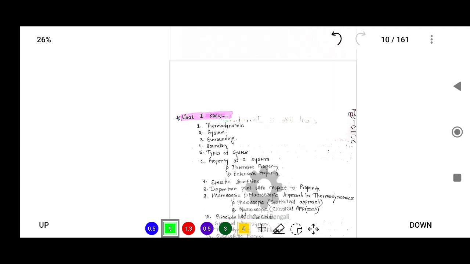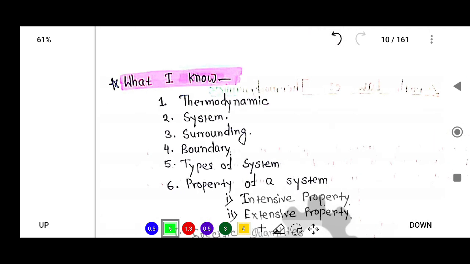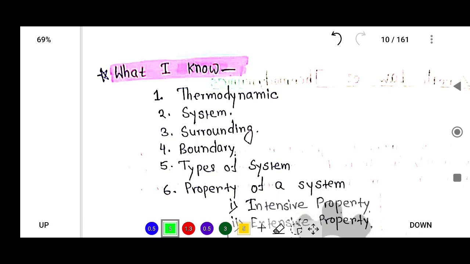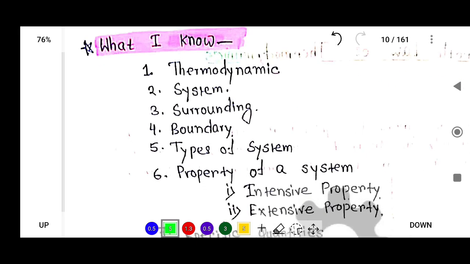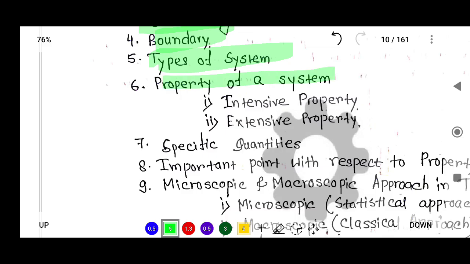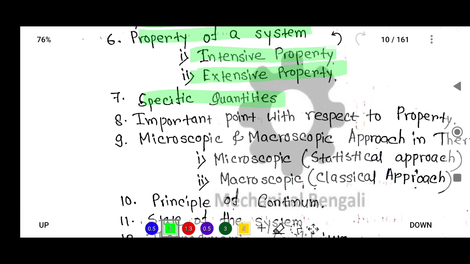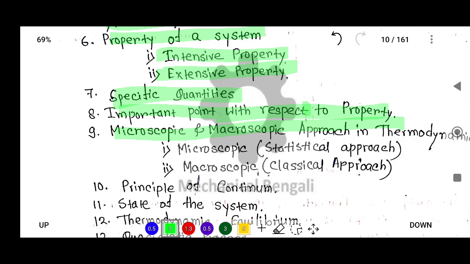In these 4 lectures we understood what is thermodynamics, what is system, surrounding, boundary, types of system, properties of system, intensive property, extensive property, specific quantities, important points with respect to property, and the microscopic and macroscopic approach of thermodynamics. Microscopic is the statistical approach, and macroscopic is the classical approach.